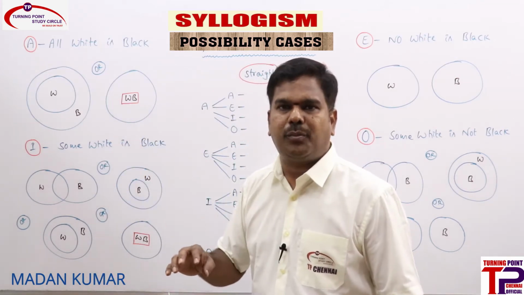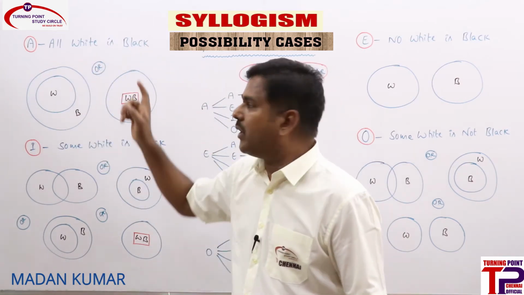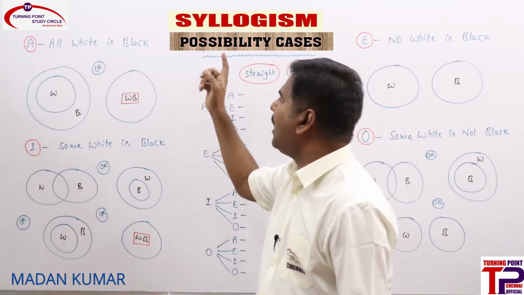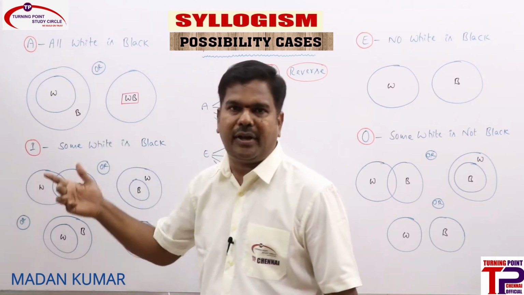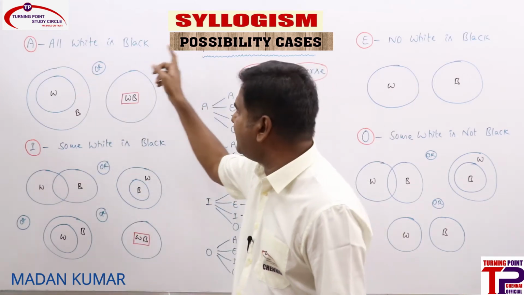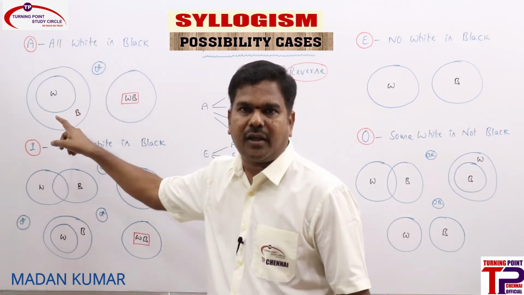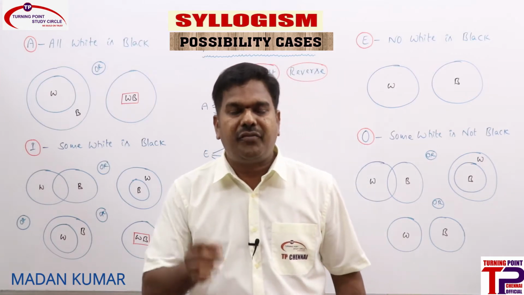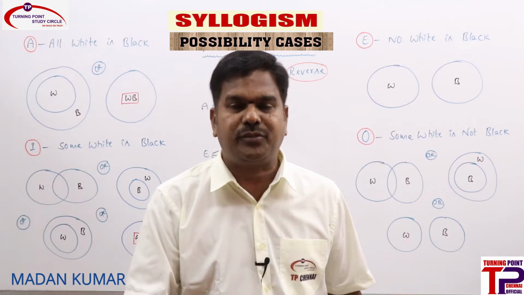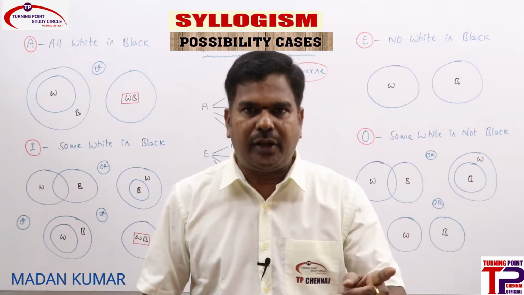So what is the meaning of possibilities? All black being white is a possibility. If the A statement given is all white is black, then all black is white is a possibility, meaning whether it is true or not. Is all black is white a possibility here? Yes, but here it is not. That means in possibilities, if it is true in any one of the diagrams, we need to go ahead with that one. Are you clear? So A cannot be converted into A.